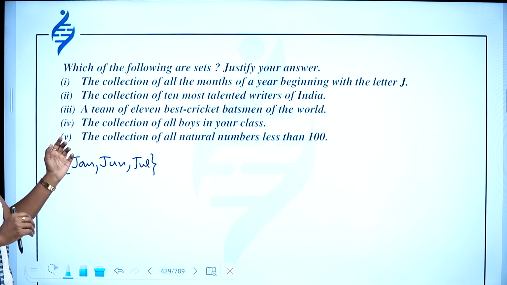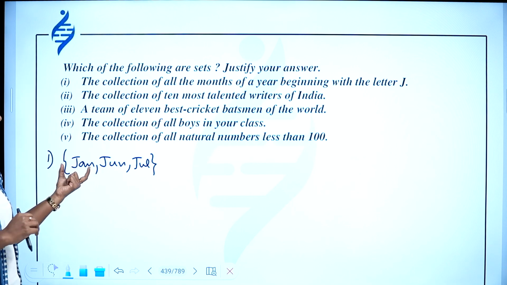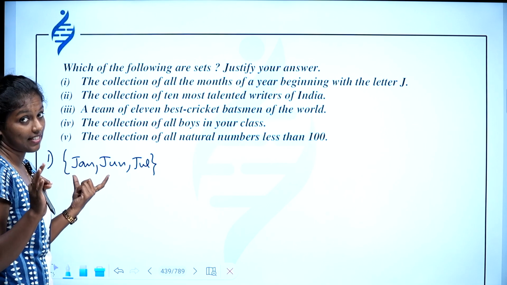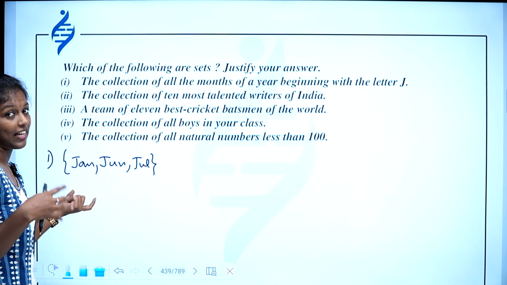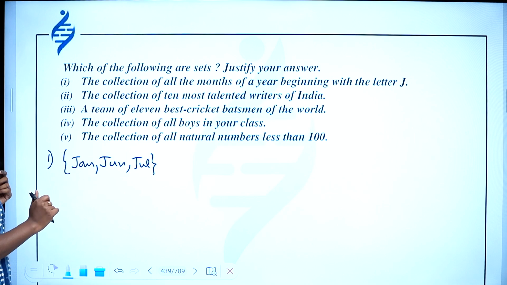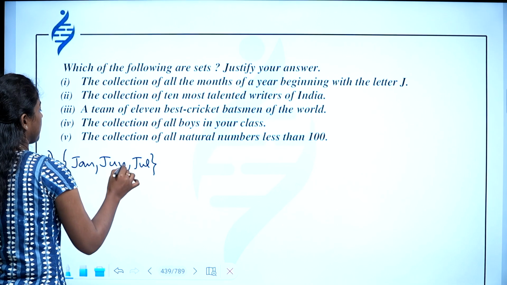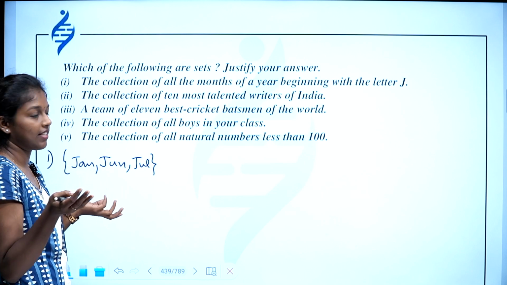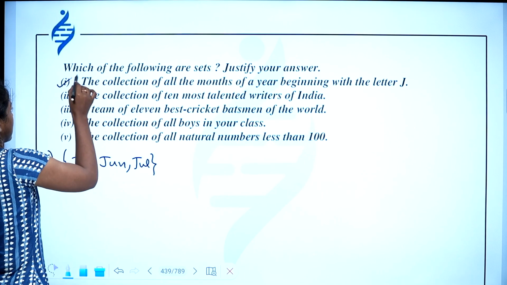So is this collection a set? Yes, because this is well defined. The set has 3 elements. This is a finite well-defined set, because you can say whether an element is in this set or not, because you know the elements in the set. So this is a set.